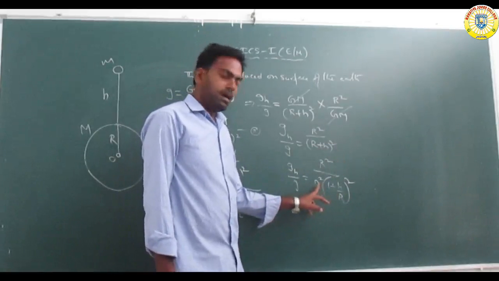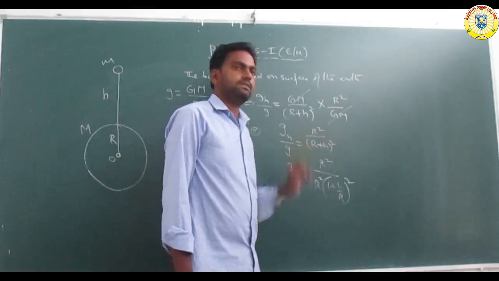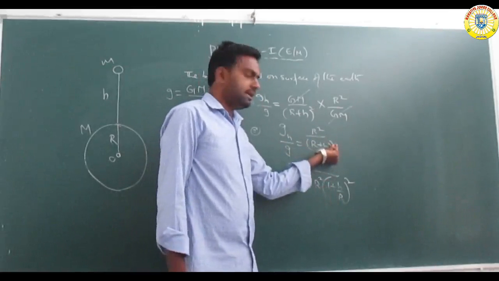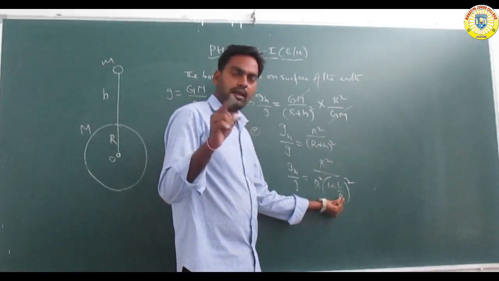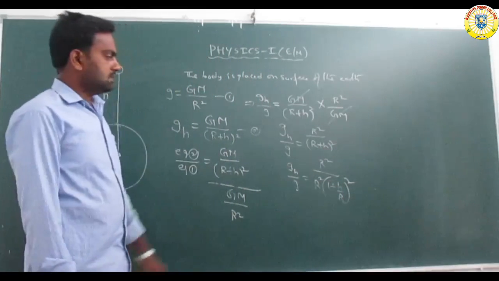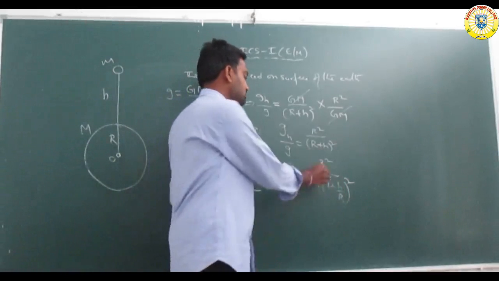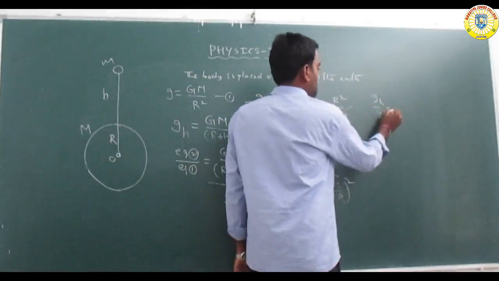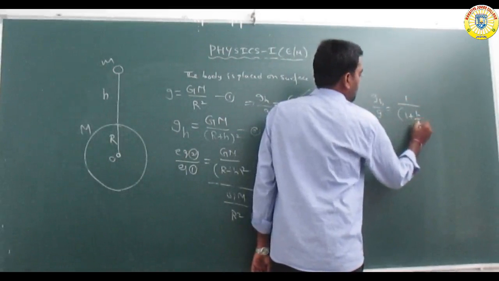Taking the common term out, inside we get r plus h whole square, which is r square into 1 plus h by r. The r square into h by r cancels, leaving h, so it is r square times 1 plus h by r whole square. The r square are cancelled, so the remaining equation is gh by g is equal to 1 by 1 plus h by r whole square.